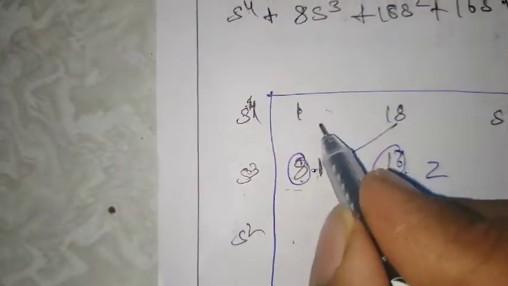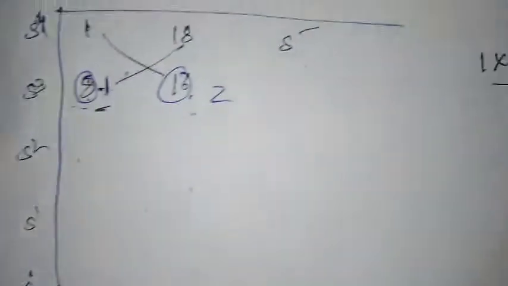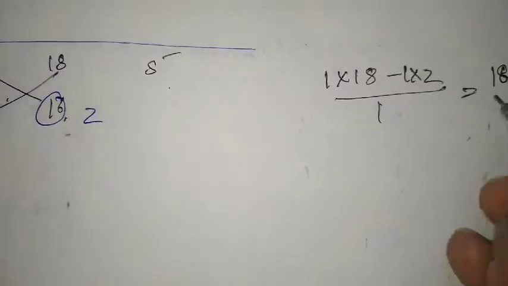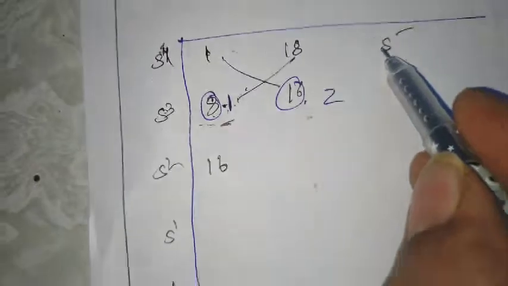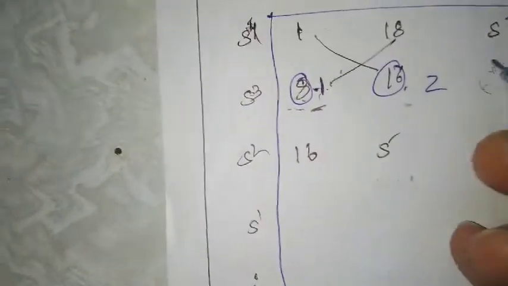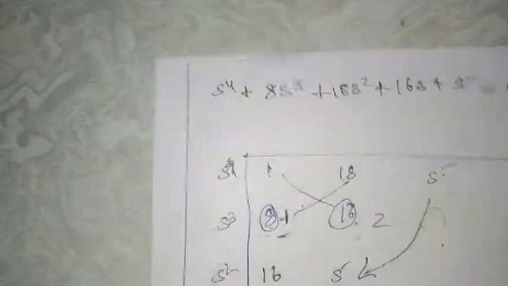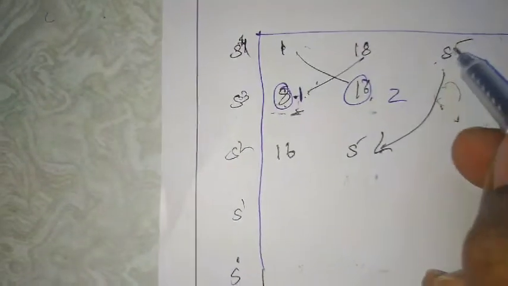minus 1 into 8 minus 1 into 2, so 1 into 2 divided by 1. So this is 18 minus 2 by 1, that is 16. So I'll get 16 here. Next, no term is here. If you multiply also, you will get 5. Alternatively, you can directly take 5 if there is no term below this value. Or if you multiply also, 1 into 5 divided by 1 into 0, I'll get 5 divided by 1, 5 only.